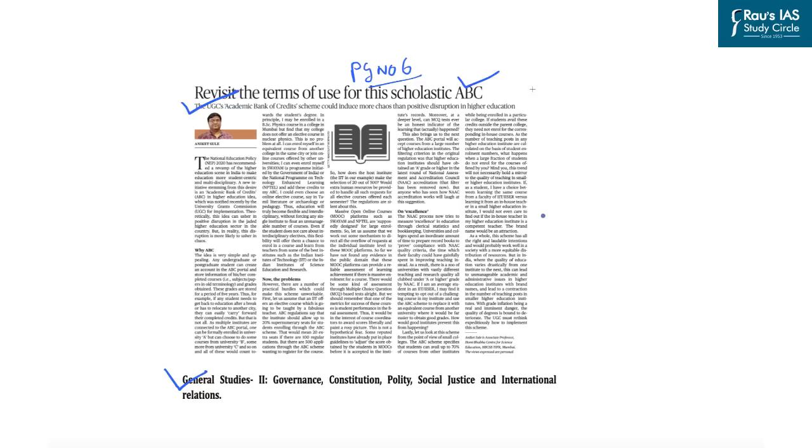This policy provides for holistic and multidisciplinary education. This scheme gains importance because it gives students the opportunity to pursue courses other than the streams in which they are enrolled. For example, if a student from a humanities background wants to pursue some courses related to science, that student can pursue these courses under this ABC scheme. So let us look at what exactly this ABC scheme is.